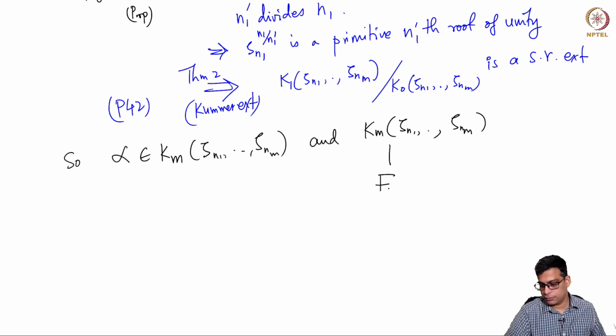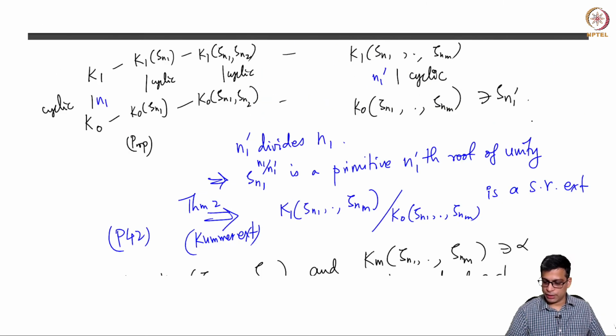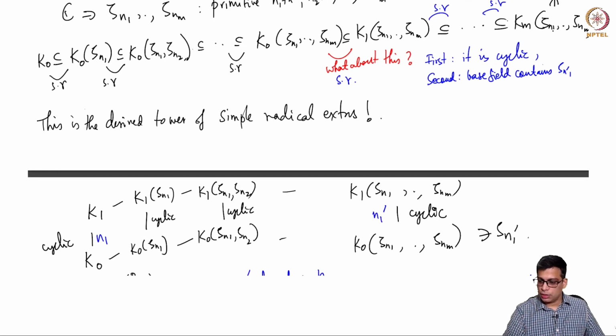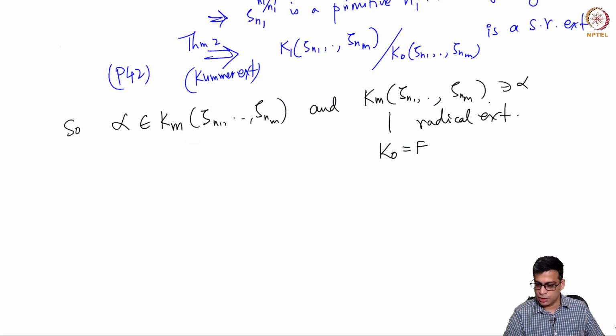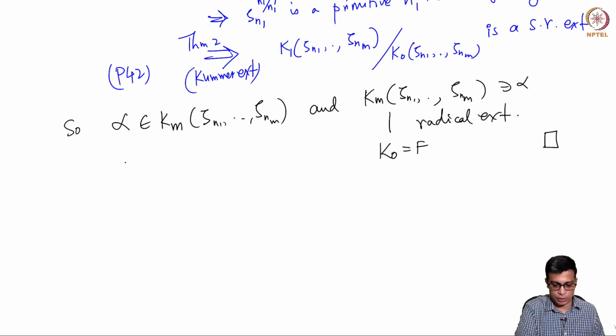Over F0, K0, which is F, is a radical extension. So alpha is here and this is a radical extension of this, because there is a tower starting with this, ending with this, and where each extension is a simple radical extension. This is a radical extension containing alpha, so alpha is solvable over F.